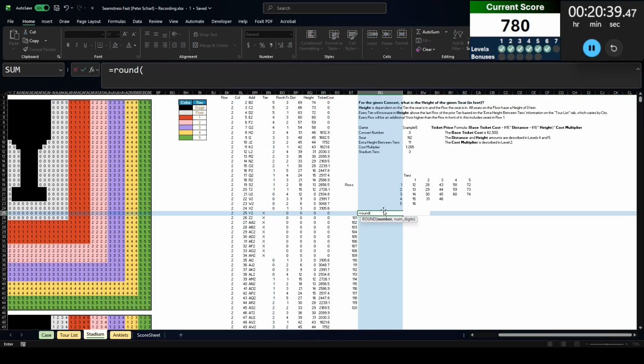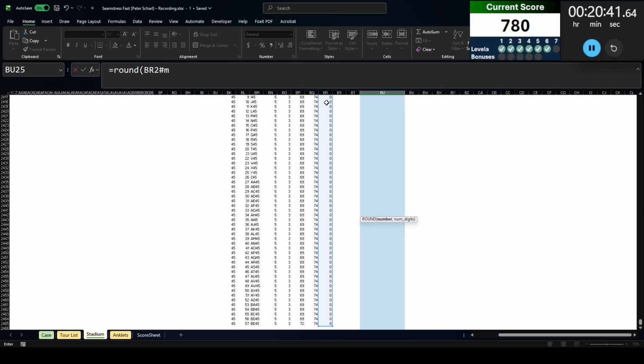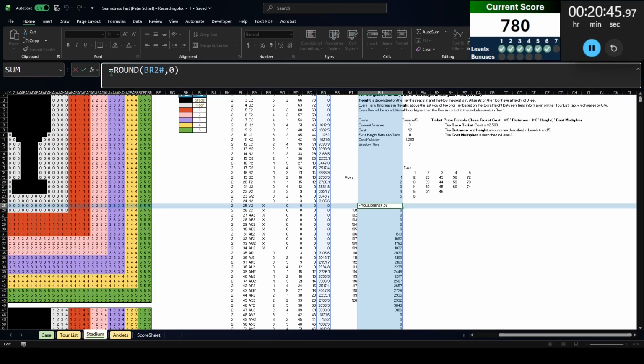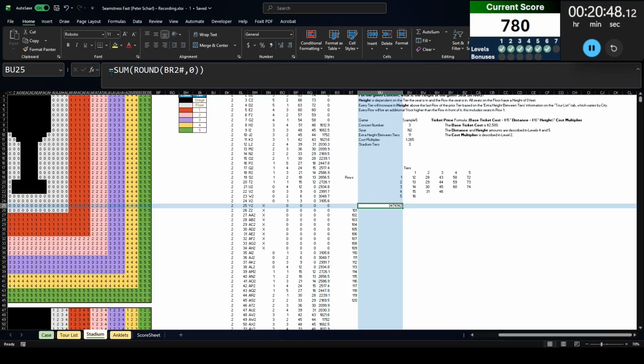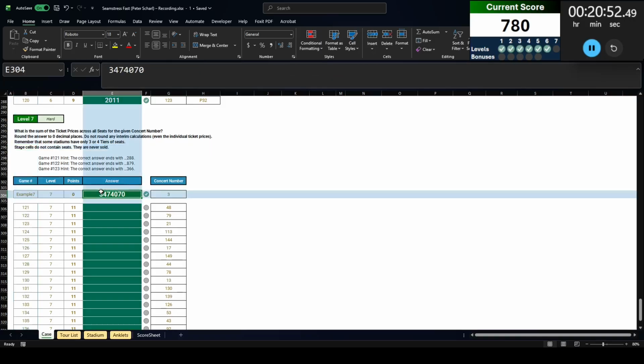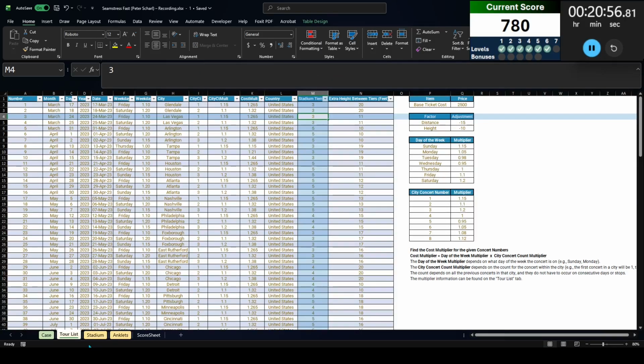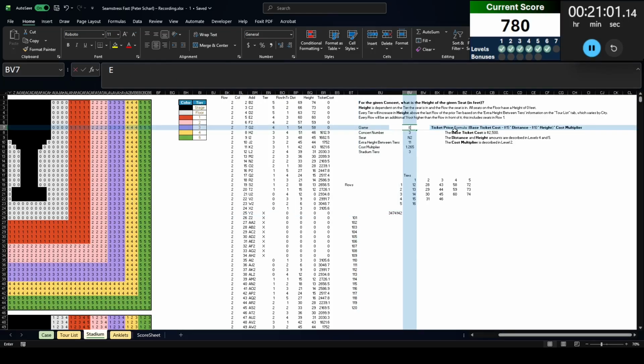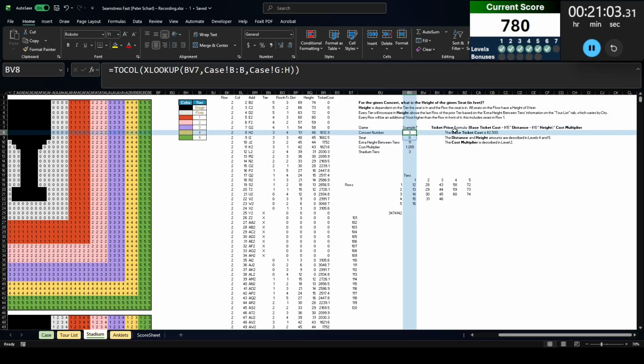Now, when I get the sum of all these, round to 0 digits. Ooh, I forgot the word sum. When I sum all these, like I said, I get 3474142. Oh, I am somehow off by $72. That's an impressive number to be. Oh, because I'm on the wrong example. Example 7. I have the same answer. Okay. Why do I have the same answer?